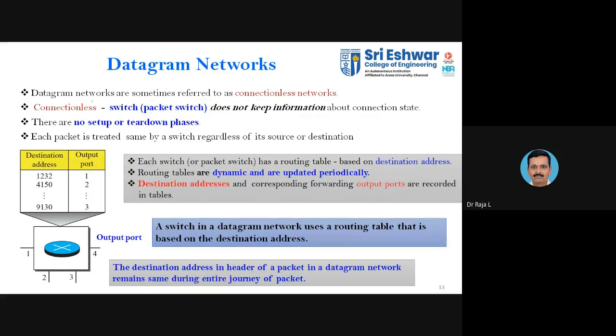Datagram networks are sometimes referred to as connectionless networks. Since we use a packet switching network, it is called a connectionless network. Connectionless means a packet switch does not keep information about the connection state. The connection state means, who are all my neighbors? How can I reach the neighboring node, or how can I reach the destination node? That is said to be connection information. Whereas in the case of the virtual circuit approach, it has a physical connectivity between the source node, the destination node and all your neighbors.